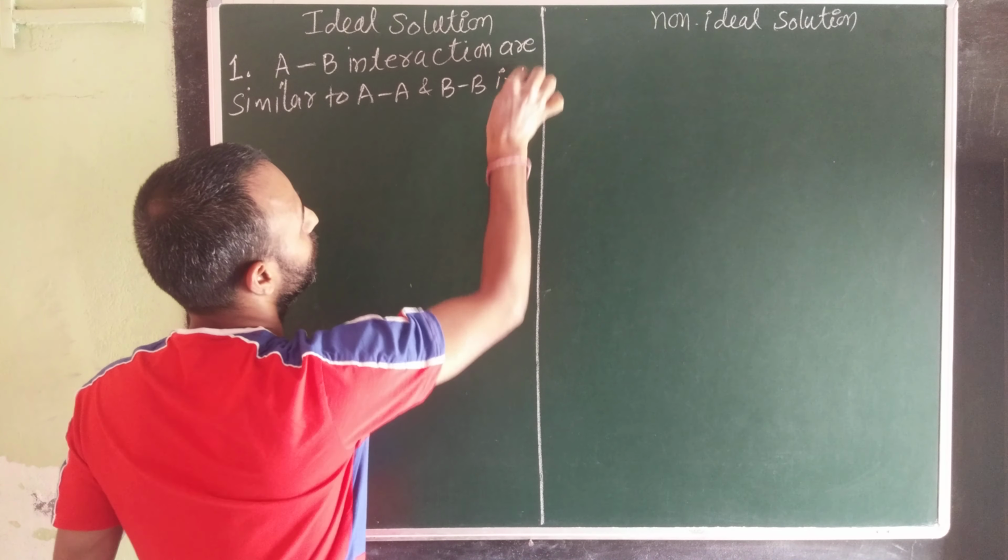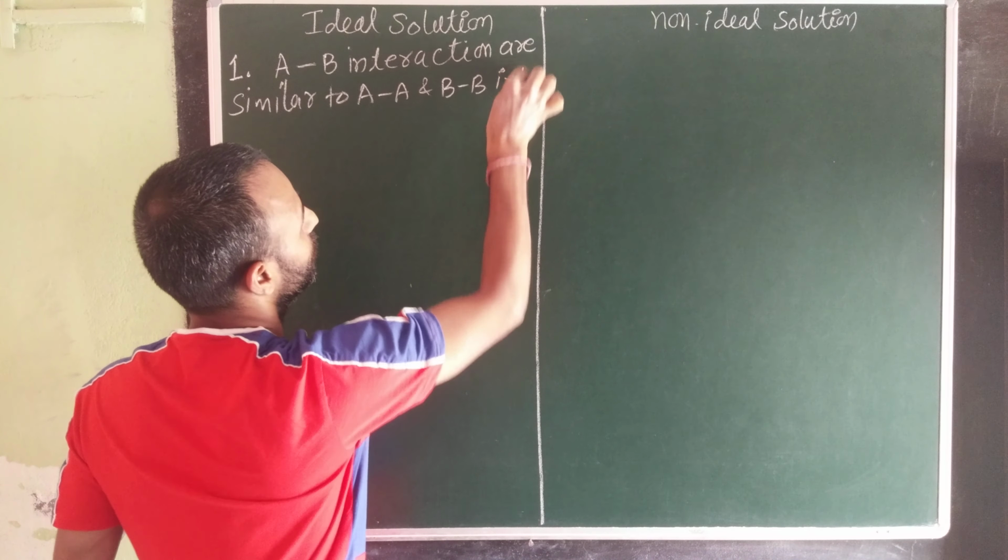AB interactions are different from AA and BB interactions. Means the force of attraction between A and B is similar to AA and BB force of attraction, then that is ideal.